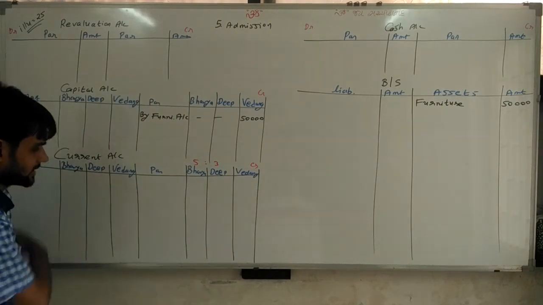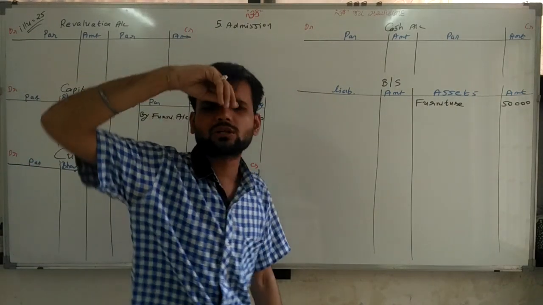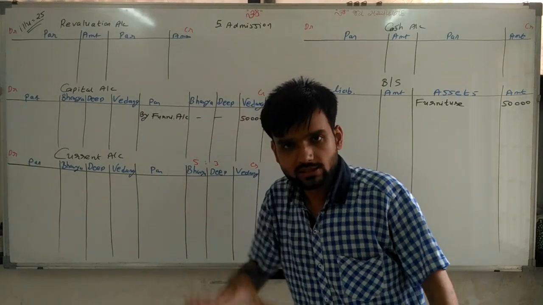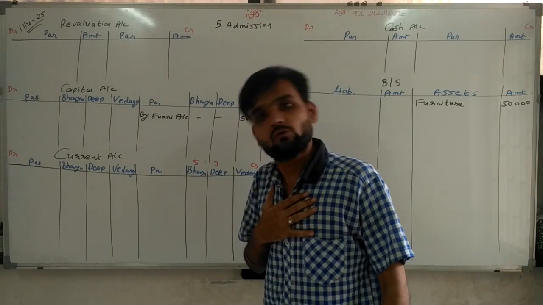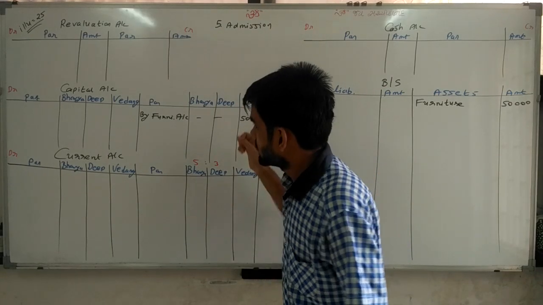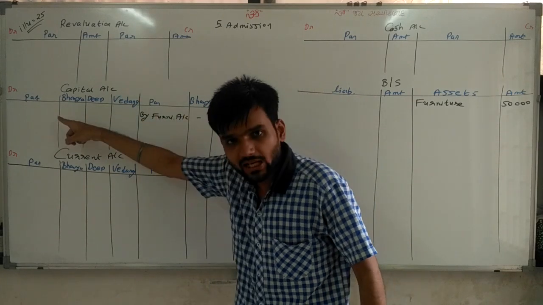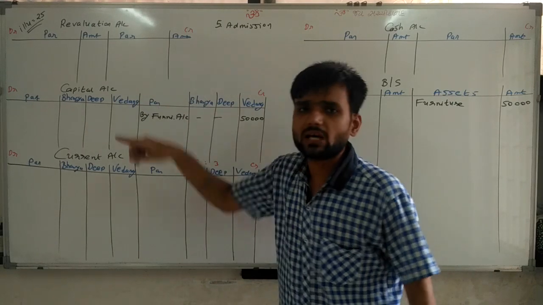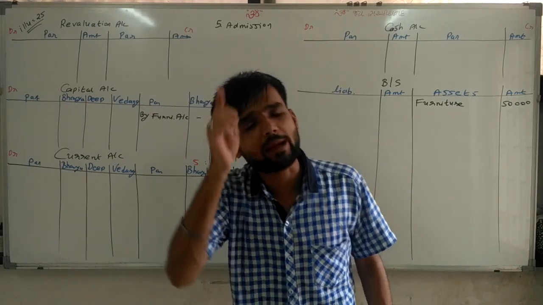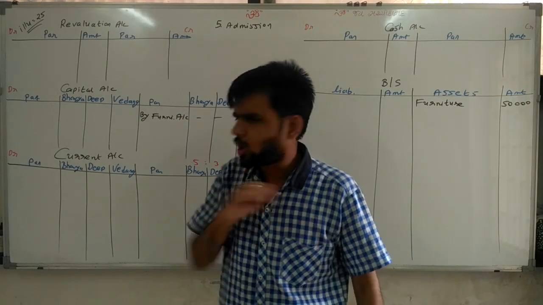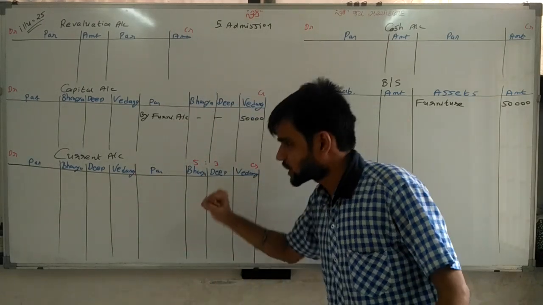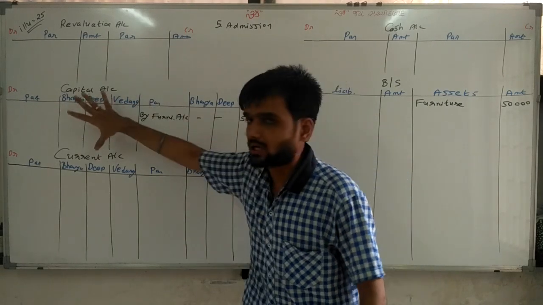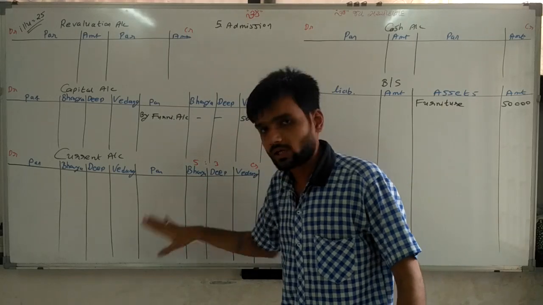So what do we have to write in current account? Don't worry. Current account is the easiest account. Why? Try to understand. Up to this sum, what were we doing? Sir, whatever is done in capital account, that we are doing in current account. Nothing else. In capital account, we write entries related to capital only. Except capital, all these things are written here. Even interest on capital we write here.